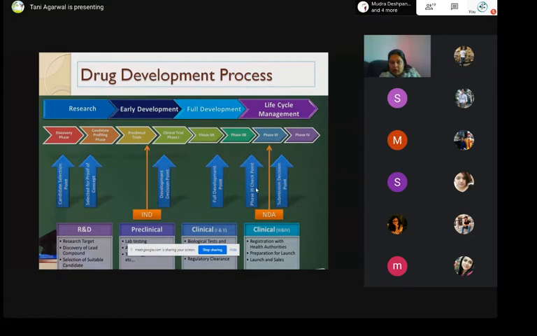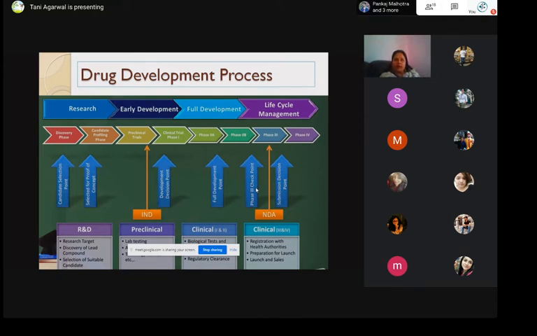So phase 3 is the most important part of the clinical life cycle. And after phase 3 becomes successful, then the owner of the drug or the sponsor of the trial can file for an NDA, or the new drug application. A new drug application is basically a permission that the sponsor seeks from the regulatory body to approve their drug.